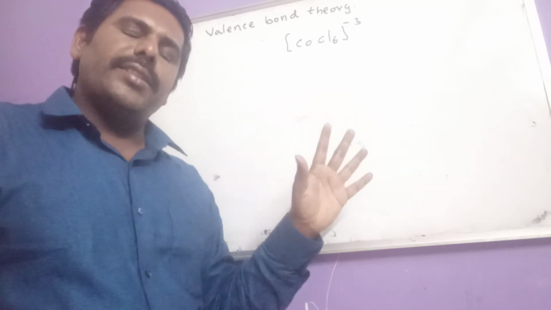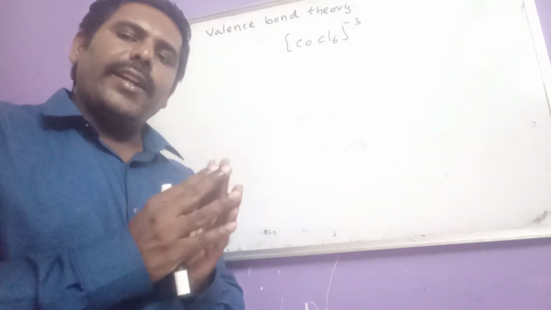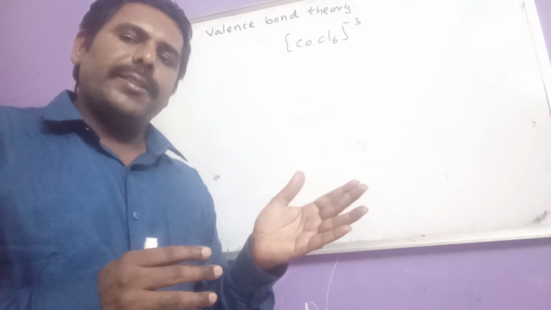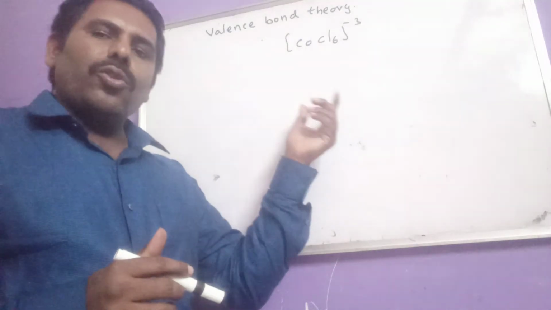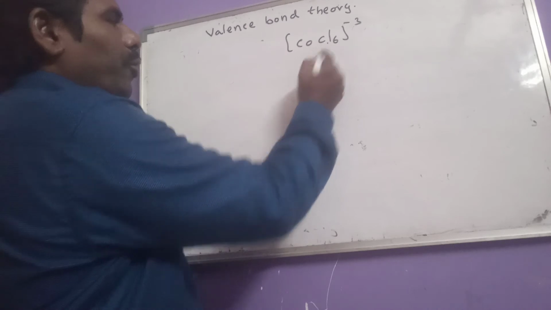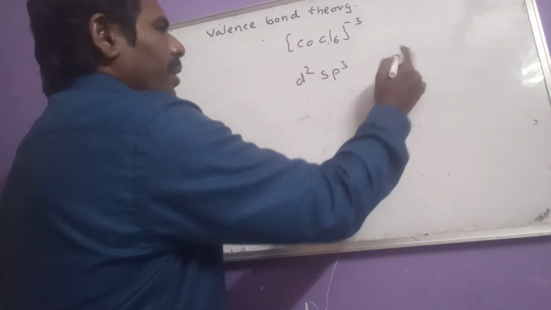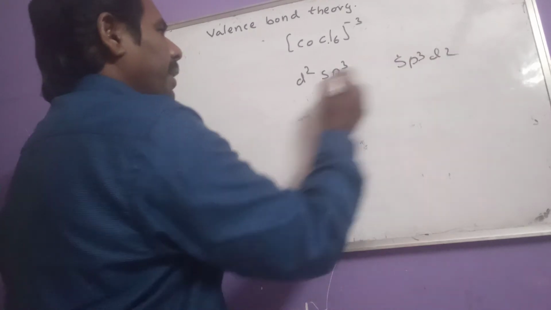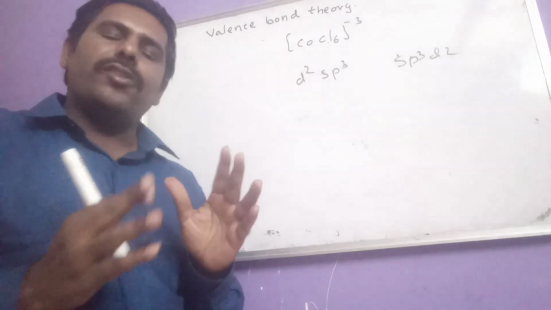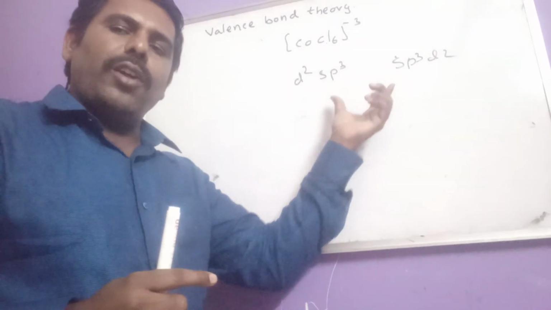Any remaining one you can consider a weak ligand. So it is a weak ligand. When a weak ligand approaches, we get an outer orbital complex. So here we have to go for an outer orbital complex only. Now, 6 ligands approaching means only 2 possibilities, d2sp3 or sp3d2, because 2 plus 1 plus 3 is 6. Six vacant hybrid orbitals should be provided because 6 ligands are approaching. Only 2 options we have to verify.